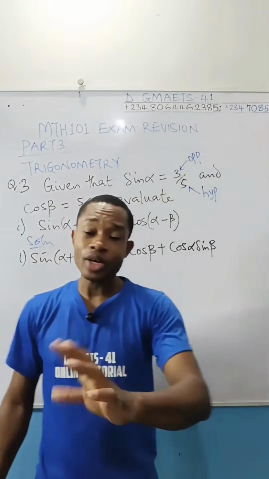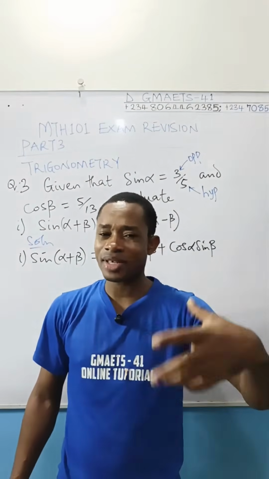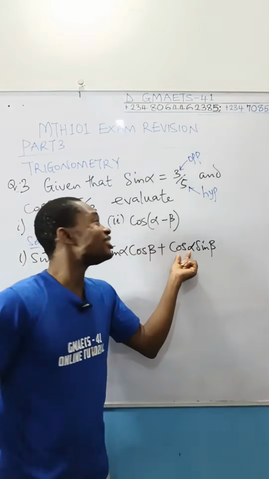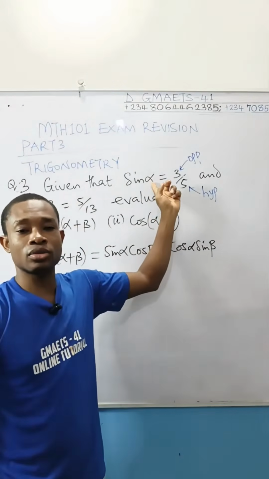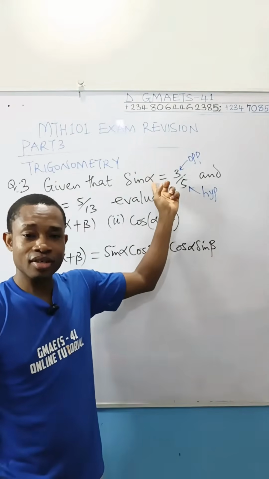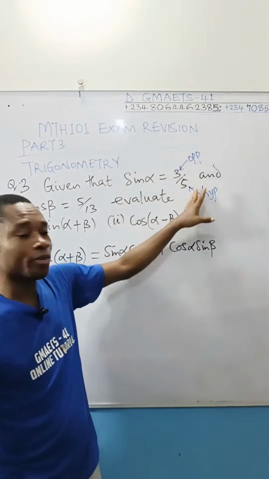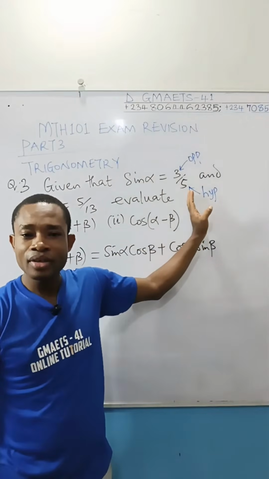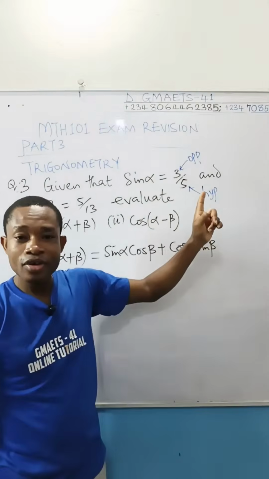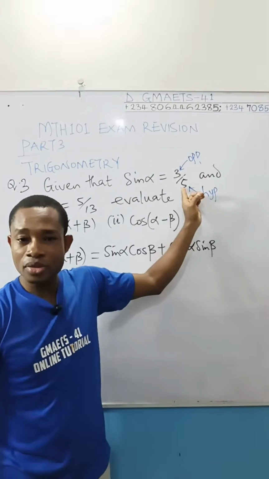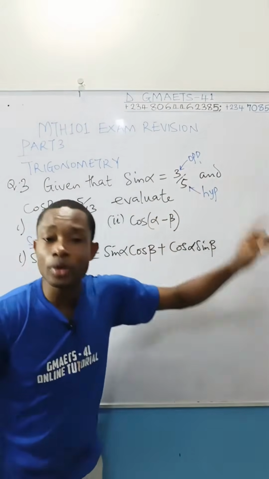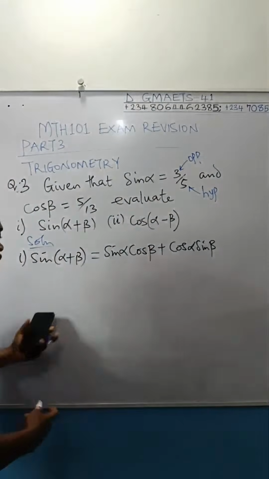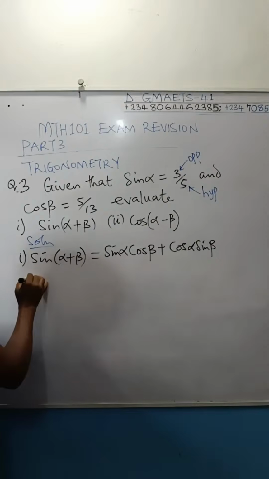And you can use the Pythagoras theorem directly to get it. To evaluate cos alpha, you need the adjacent of this angle. Good enough, you know the opposite and the hypotenuse. So how do you get the adjacent? Adjacent is simply the square root of the square of hypotenuse minus the square of what? Opposite. That is your adjacent. In fact, I don't have time to waste. I'm going to go straight to start evaluating it.